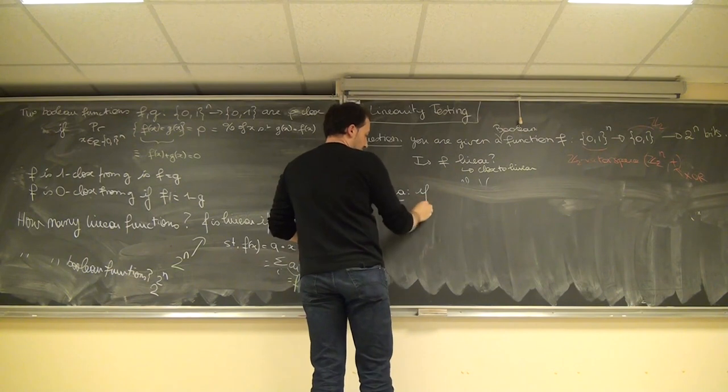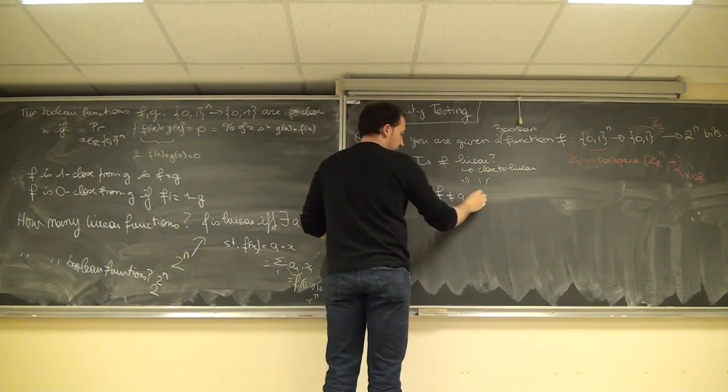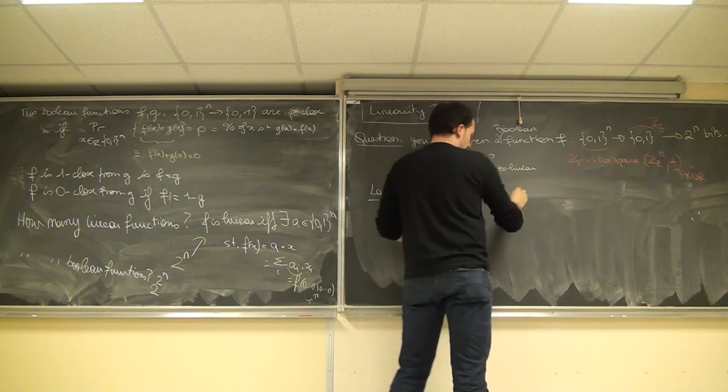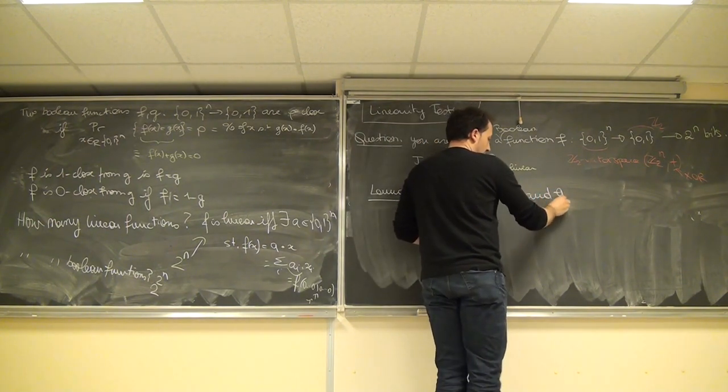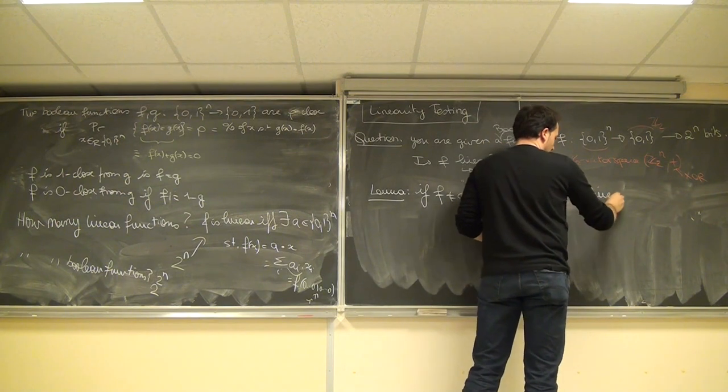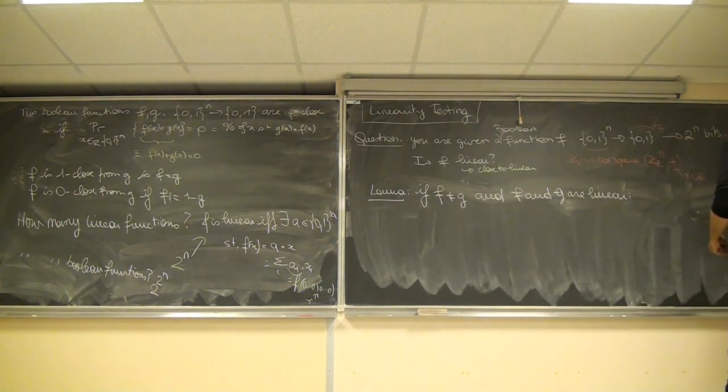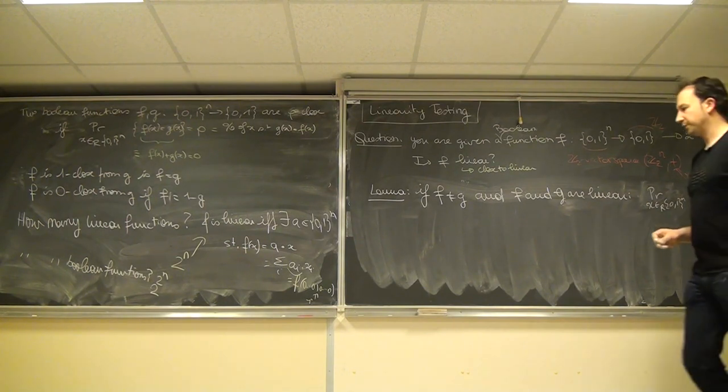Lemma: if f is different from g and f and g are linear, then the probability, where x is chosen randomly in {0,1}^n, that f of x is different from g of x is at least 1/2.